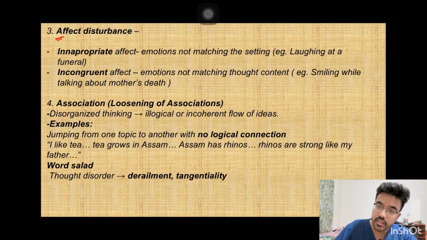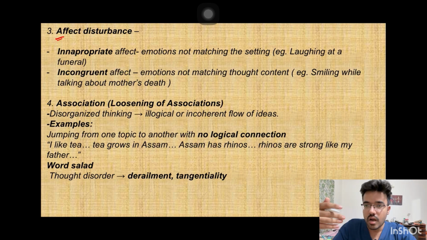Next is affect disturbance. In affect disturbance, there can be inappropriate affect or incongruent affect. So what is mood and affect, you need to know. Mood is a sustained and pervasive feeling tone that is experienced internally, and it colors the patient's perception of the world. Affect is outward.